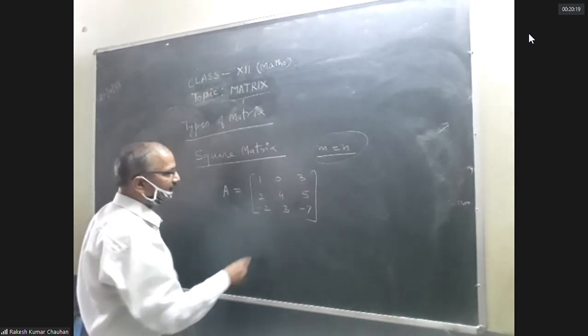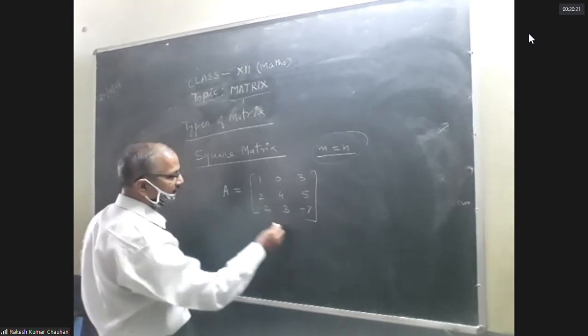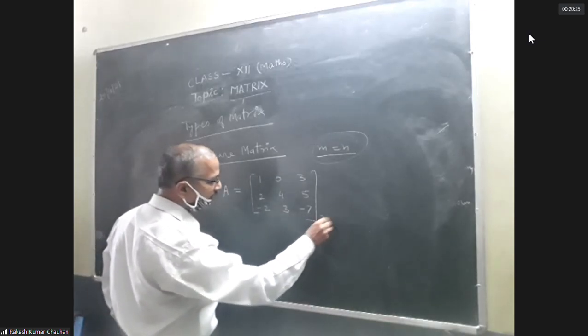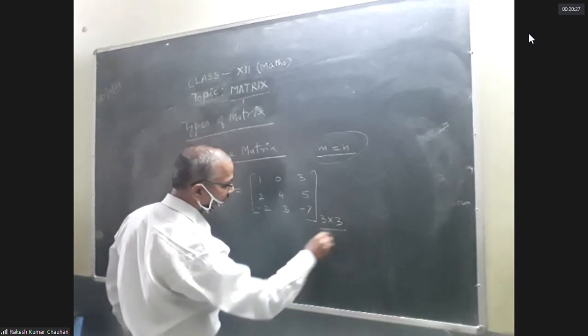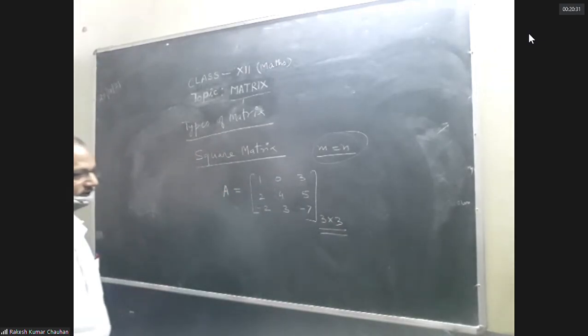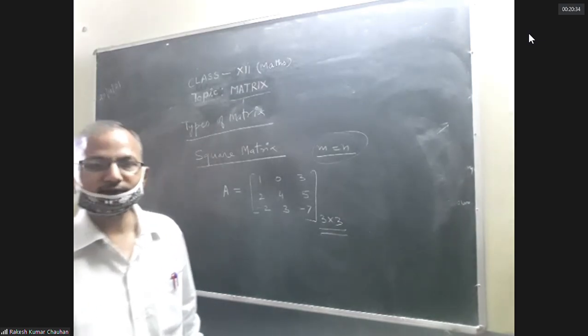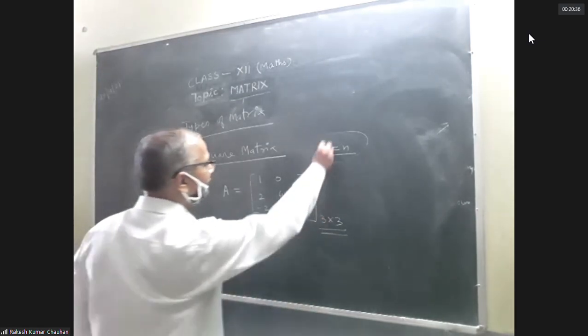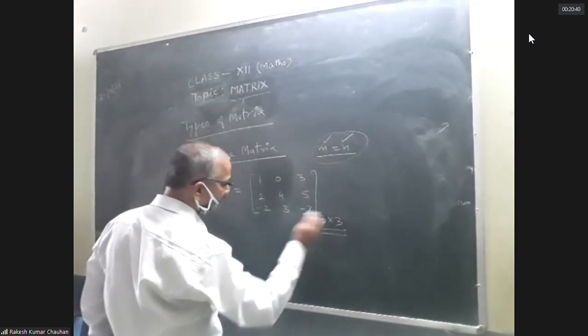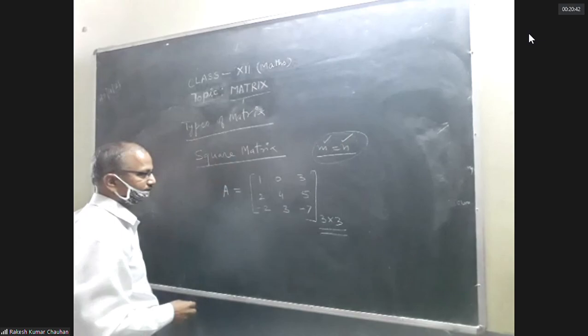In this matrix, the number of rows is 3 and the number of columns is also 3. So its order is 3 by 3. So it is an example of a square matrix. A matrix in which the number of rows is equal to the number of columns is called a square matrix.